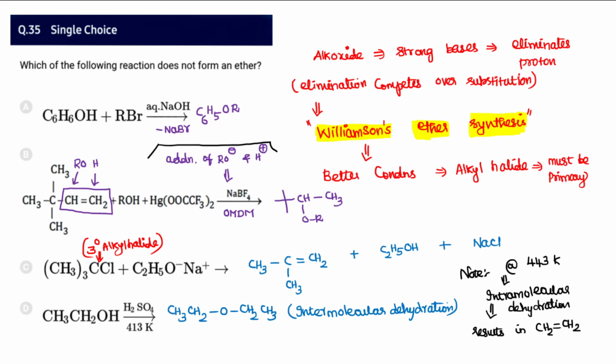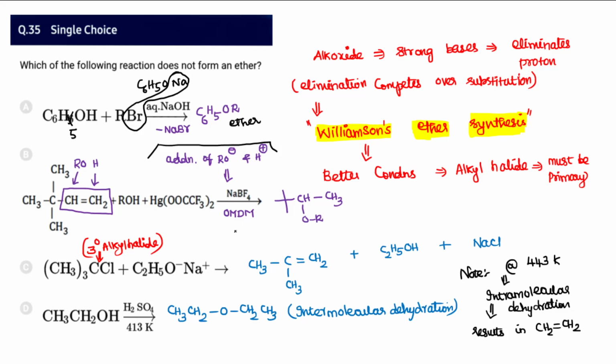Whereas option A, first it reacts with aqueous NaOH and liberates hydrogen, so that alkoxides form. C6H5OH with RBr has to first convert into C6H5ONa, and this Na and Br will be removed as a product, so that C6H5OR results. So it results in ether formation.